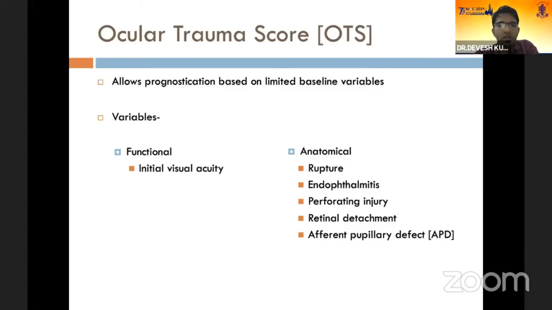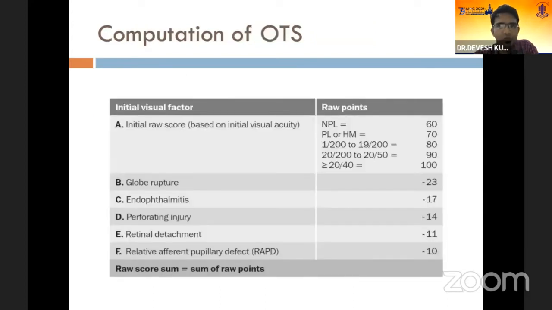So it depends on the initial visual acuity and certain anatomical parameters such as presence of rupture, endophthalmitis, perforating injury, retinal detachment, and afferent pupillary defect. So this is how we calculate the ocular trauma score.